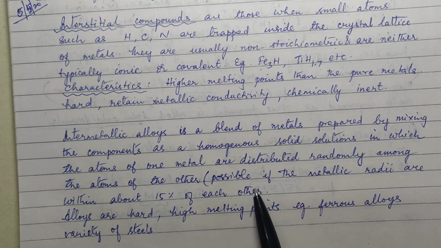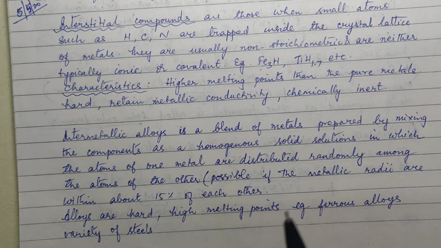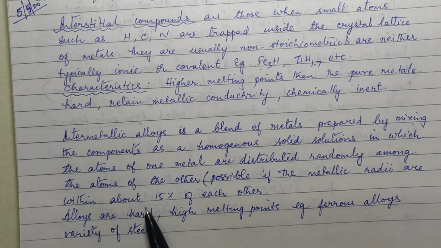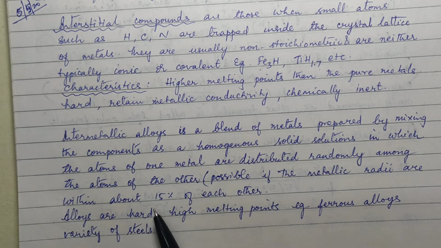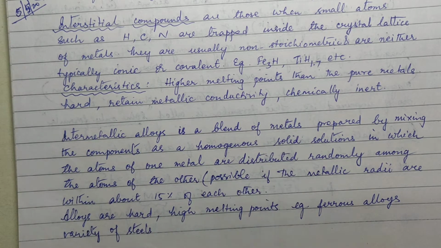Now how can these two metals be present in the same lattice? Only when the metallic radii are within about 15% of each other. If the size range is within this 15% of each other, only then can both the metals reside in the same crystal lattice.